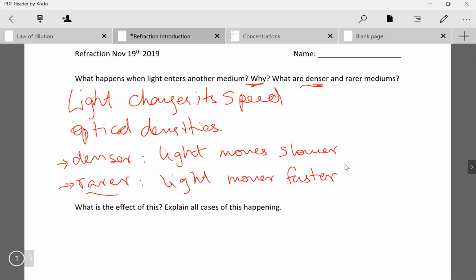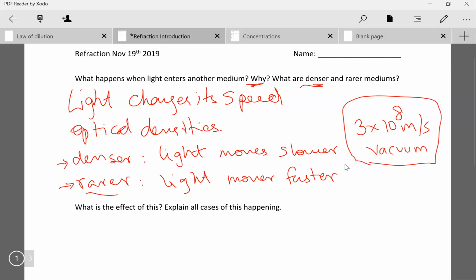And we know that nothing can move faster than the speed of light in vacuum, which is 3 times 10 to the power of 8 meters per second. This is the speed of light in a vacuum, which is also denoted by the letter small c, right?